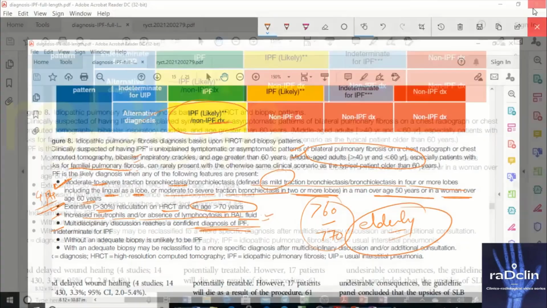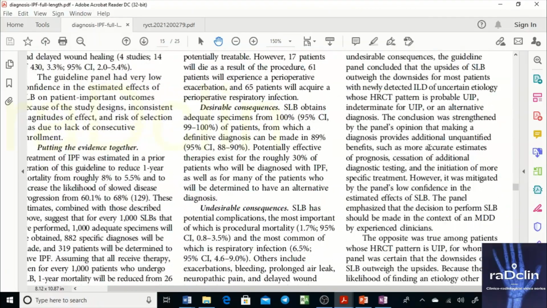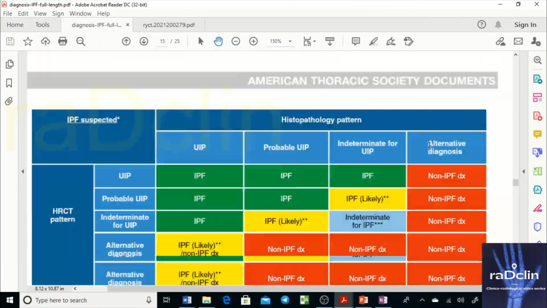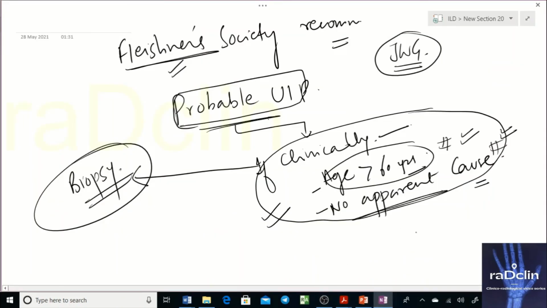And here you can see these categories. I discussed almost every category, every possible dimension I could discuss about UIP. I would recommend going through these articles. This was a very detailed and comprehensive discussion on UIP. Now there are small topics and small ILDs remaining, so we will discuss those in another video. Okay, so let's discuss that. Thank you.